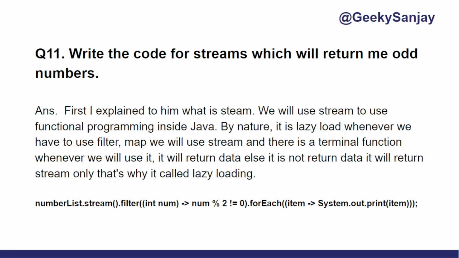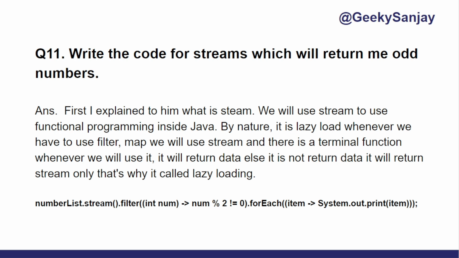Whenever we have to use filter or map, we will use the stream, and there is a terminal function. Whenever we apply the terminal function, that time it will return the data. Otherwise, it will not return the data; it will always return us the streams. So I explained everything about the stream in detail, and he agreed with that.